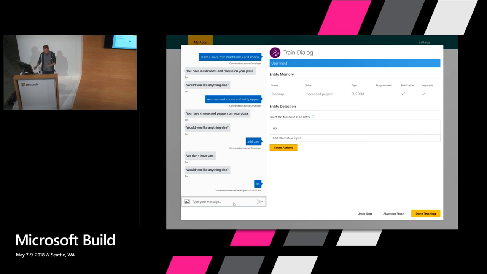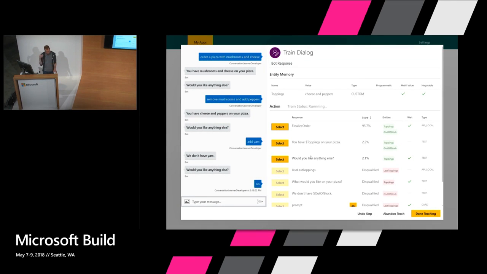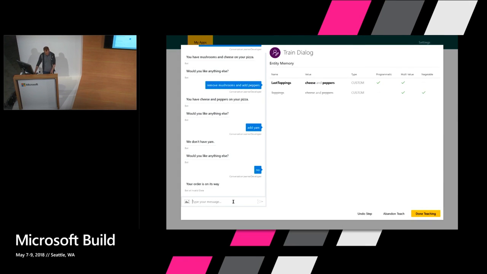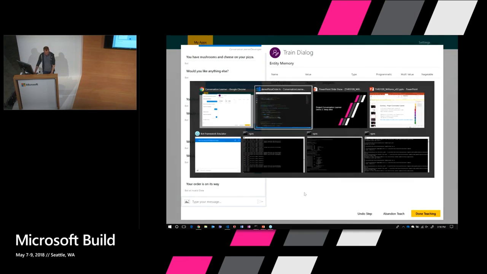And then I'd have code that would figure out what action to take next. But in this approach, you just choose directly which action you want the system to take next. So you don't have to be aware of as much of the dialogue control logic. You just choose what you want the system to do next. So here, finalize order, that's that API call. That says your order is on its way.